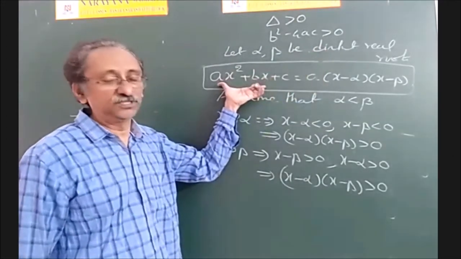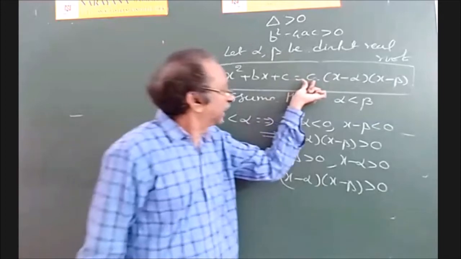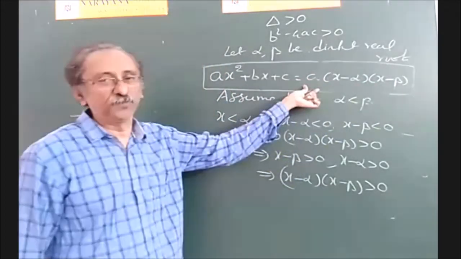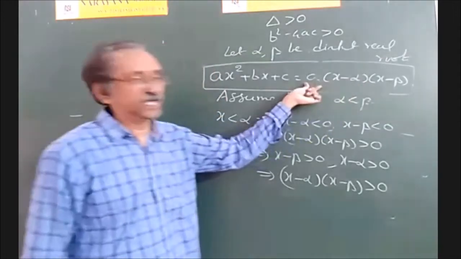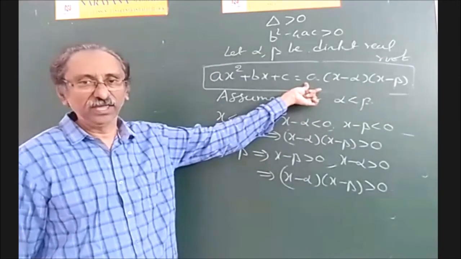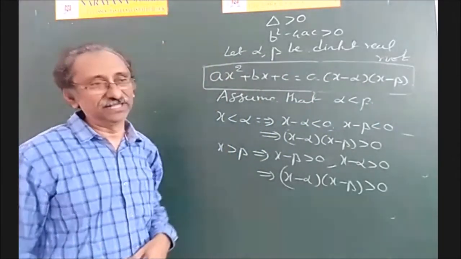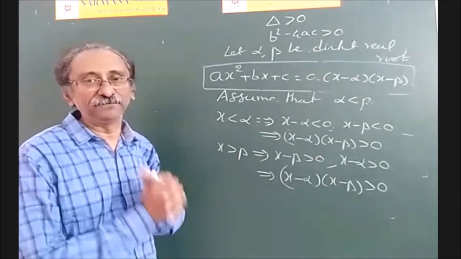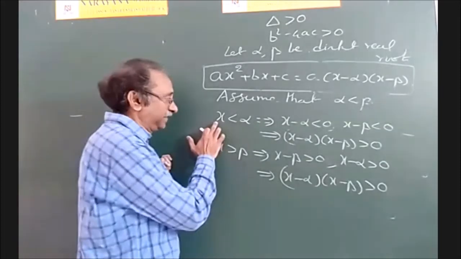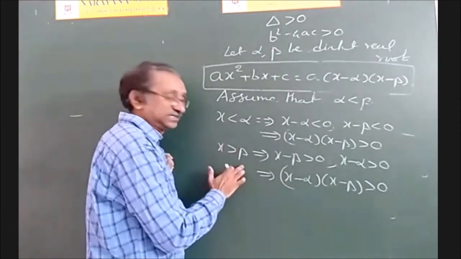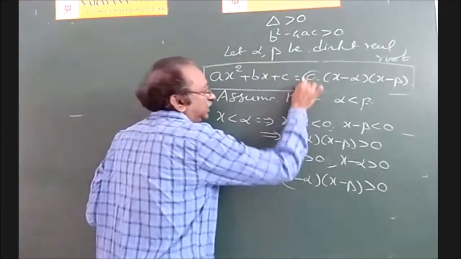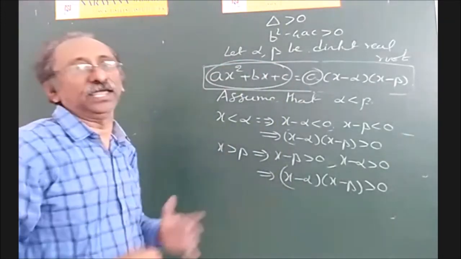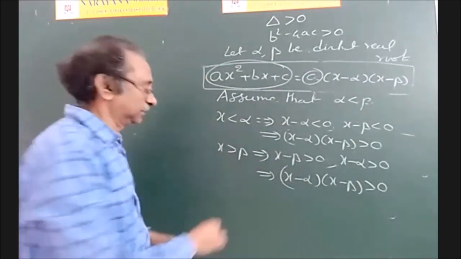Therefore, whether the expression is positive or negative depends on a. If a is positive, the expression is positive. If a is negative, the expression is negative. That means we can write it like this: if the discriminant is greater than 0 and the roots are alpha and beta, then if x is less than alpha or x is greater than beta, a and this quadratic expression have the same sign. That is the first subcase.